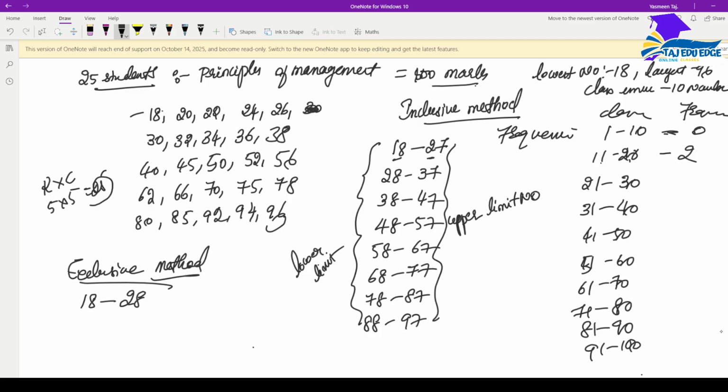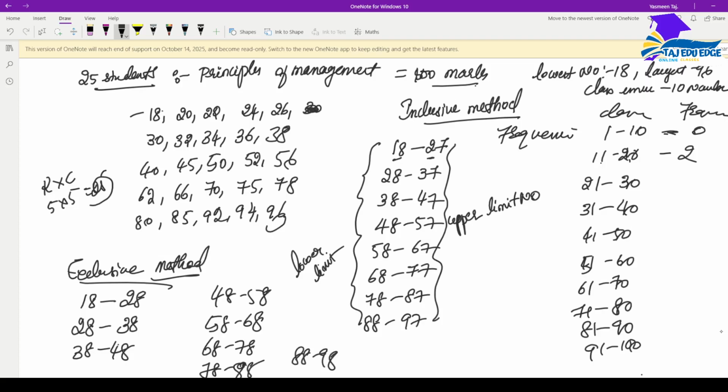Again 28 will repeat here: 28 to 38, 38 to 48, 48 to 58, 58 to 68, 68 to 78, 78 to 88, 88 to 98. Like this, the previous upper limit number repeats in the lower limit. You can see 28 is repeating, 38, 48, 58, 68 and 78 are repeating.